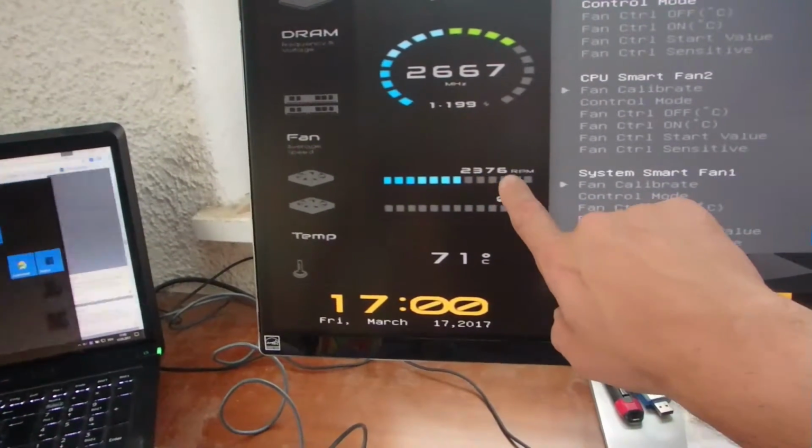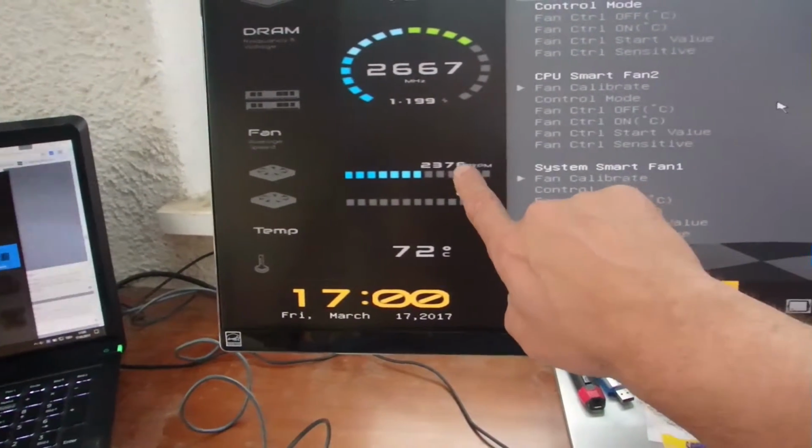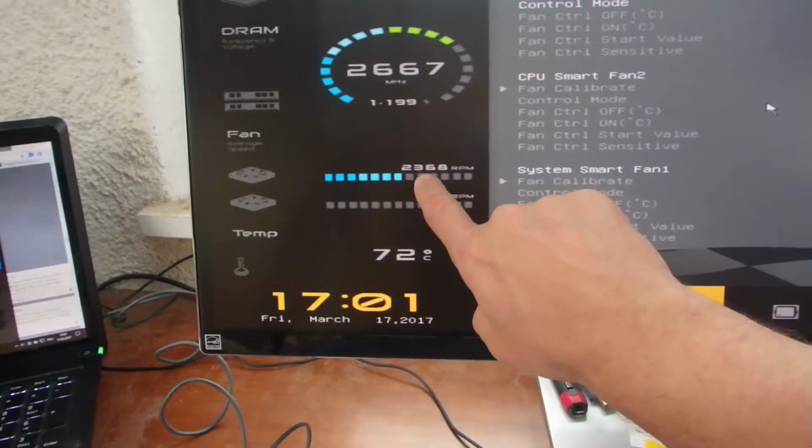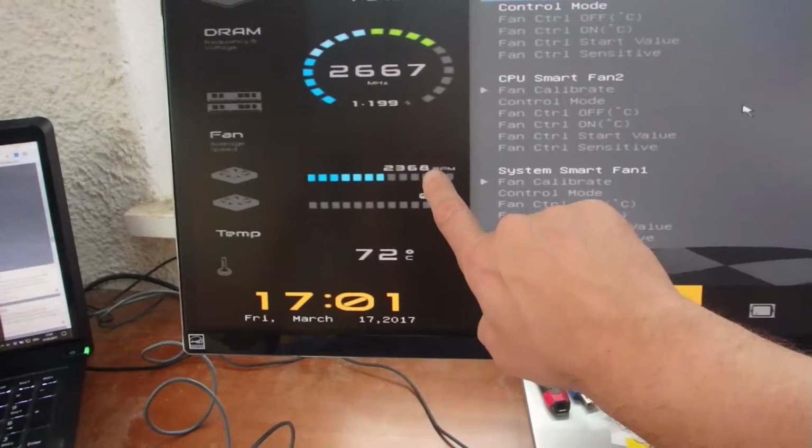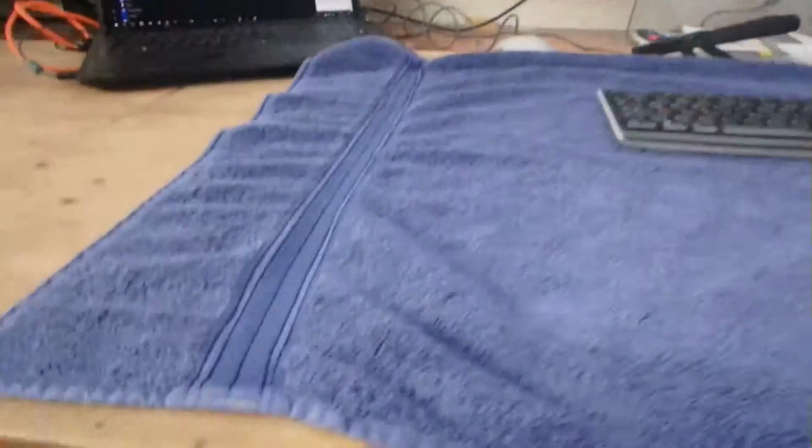The fan produces noise, and the air flowing through those cooling stripes makes that noise. When starting the PC, it's not necessary that the PC has 2,300 RPM, and we will calibrate it.